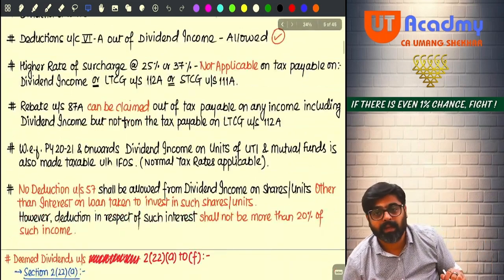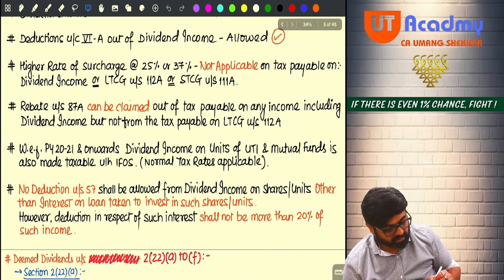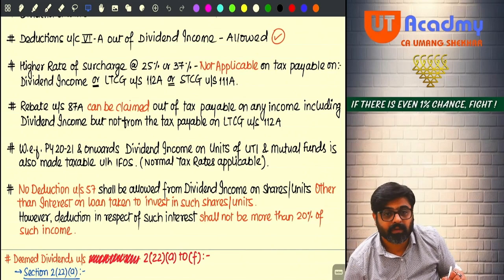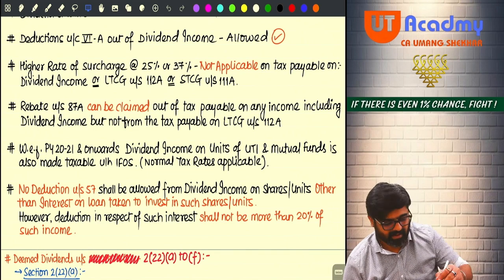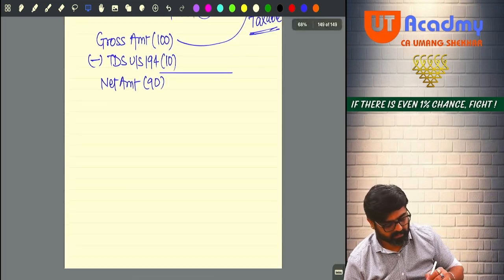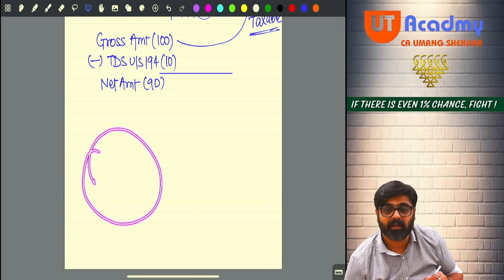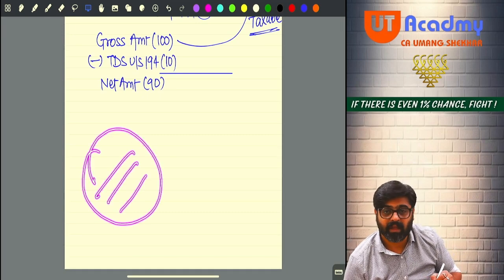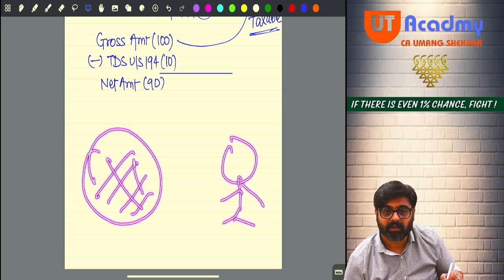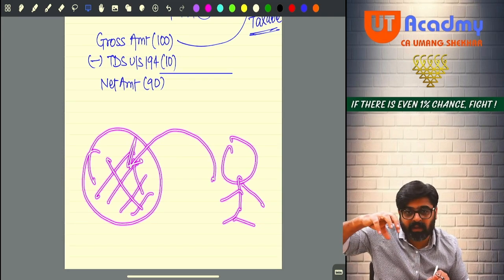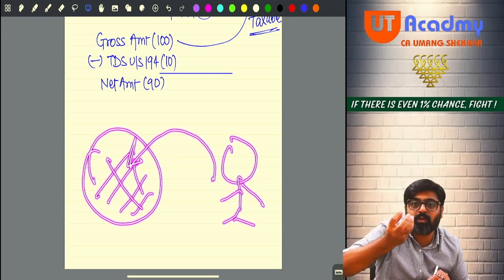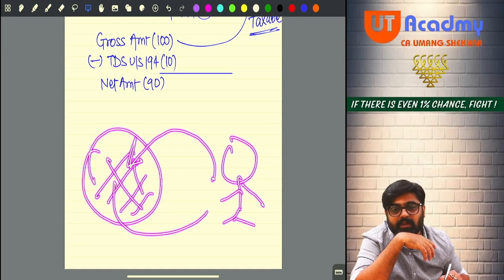Okay. Now next one. Along with the dividend on shares, the dividend on units of UTI and units of mutual funds. See, what happens now? There is one company. Will this company have a capital? So if you are a person investing in some part of the capital, that part is given to you in the form of what? Shares.